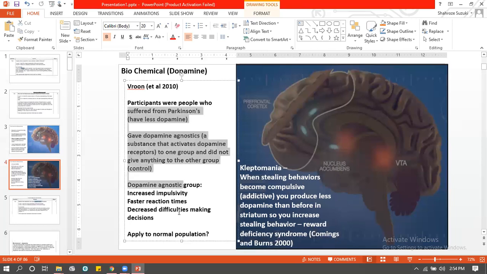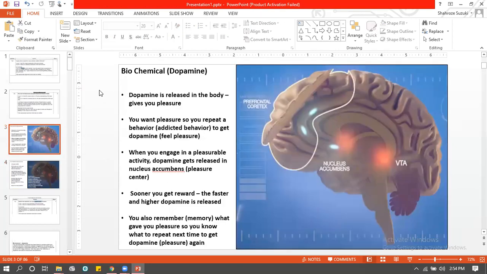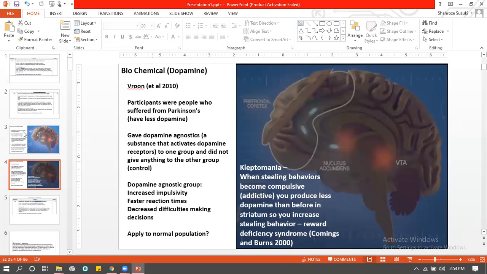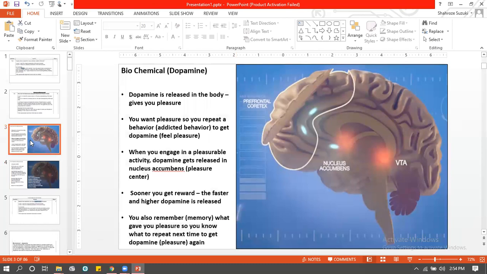This, however, is an experiment, right? It's a brief experiment. But our main thing is this. If you don't remember this, there's no point if you remember this one. So again, summarizing, you're gonna say that the biochemical explanation highlights the role of dopamine. It states that dopamine gets released in the nucleus accumbens, which is the brain's pleasure center, thereby a person will feel pleasure, right?